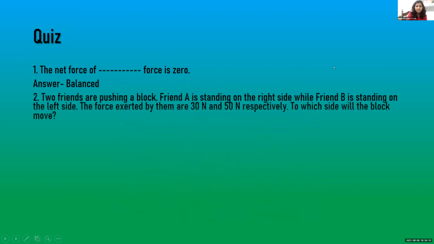Two friends are pushing a block. Friend A is standing on the right side while friend B is standing on the left side. The force exerted by them are 30 Newton and 50 Newton respectively. To which side will the block move? Towards the friend B.